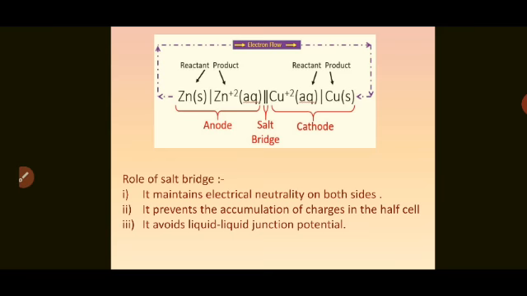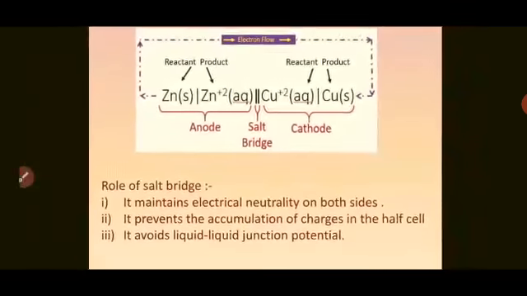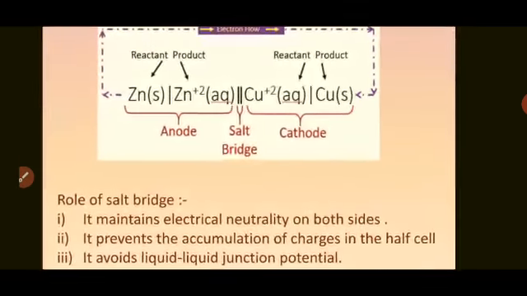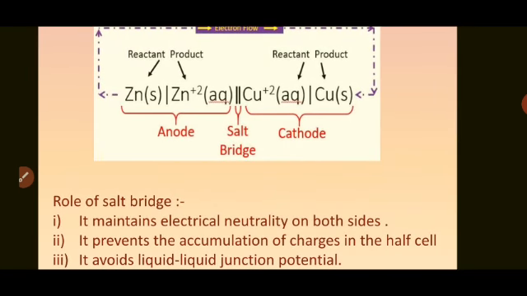Now, here is the pictorial representation of a cell. So, zinc in solid state, that is zinc rod, then Zn2+ aqueous, that is nothing but zinc sulfate solution. This completely gives one electrode, that is anode. Then the double vertical line shows the salt bridge.